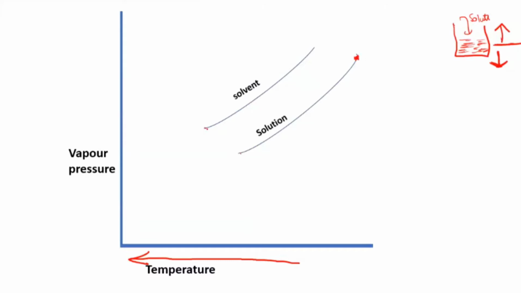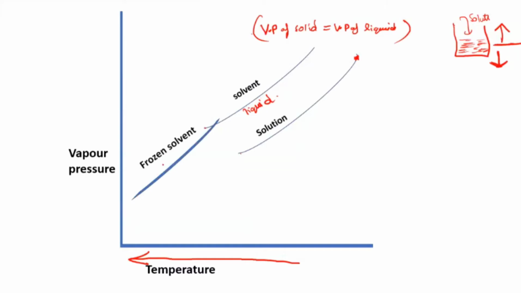Now let's go to the solvent part. What did I tell you for the solvent? When the vapor pressure of the solid becomes equal to the vapor pressure of the liquid, the temperature at which they become equal is called the freezing point. Here you have the solvent in the liquid state with this graph. On the other side I have taken this line. You can see this line is when the liquid is in the frozen state, that is, in the solid state.